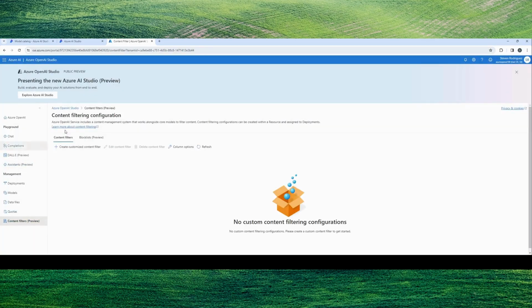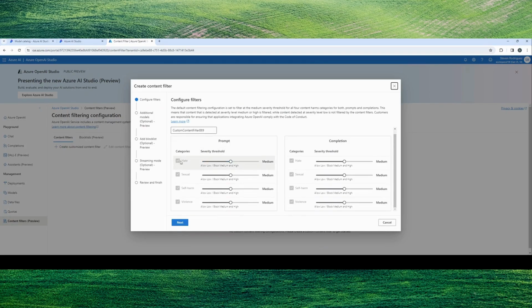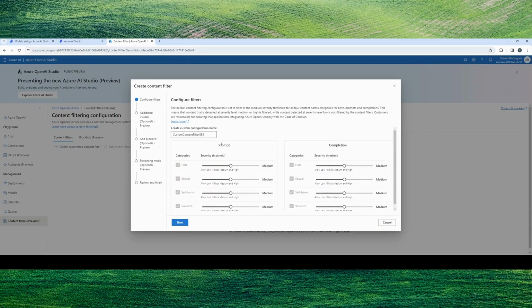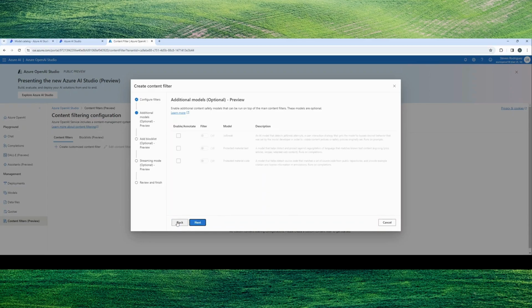But specifically when I look at content filters, and again, this is in preview, I can create customized content filters, right, based on those safeguards. So let's say I want a specific threshold for categories of hate. Let's say I want that high for prompt, right? You can see the difference between prompt and completion. So this gives you a good example of when you want to allow certain things or block outright, and the guardrails behind that.